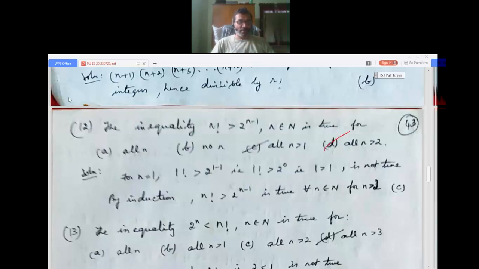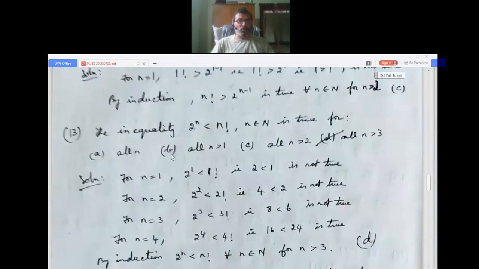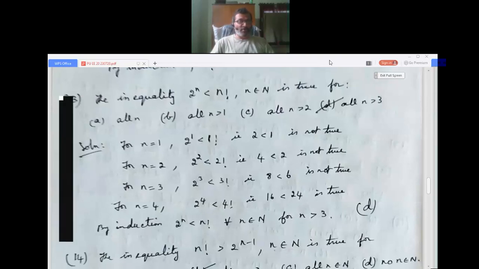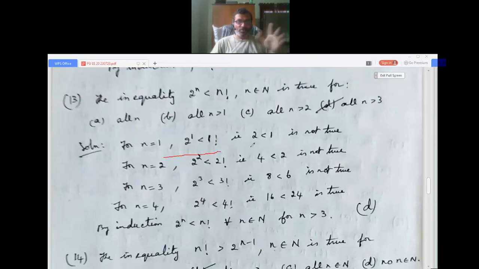Okay, so we go to the next question. The inequality 2 power n less than n factorial, n belonging to N, is true for the same type of problem: all n greater than 1, all n greater than 2, all n greater than 3. So we check it first for n equals 1. For n equals 1 it will be 2 power 1 less than 1 factorial, that is 2 less than 1, not possible, not true.